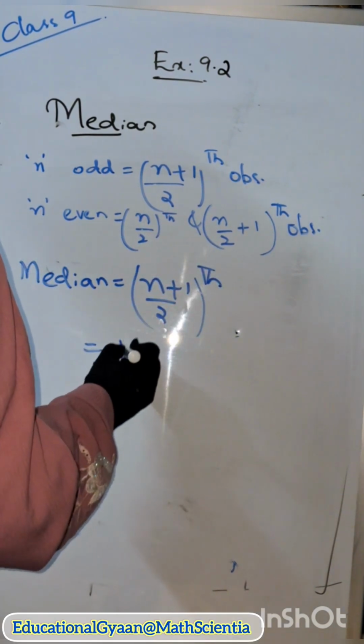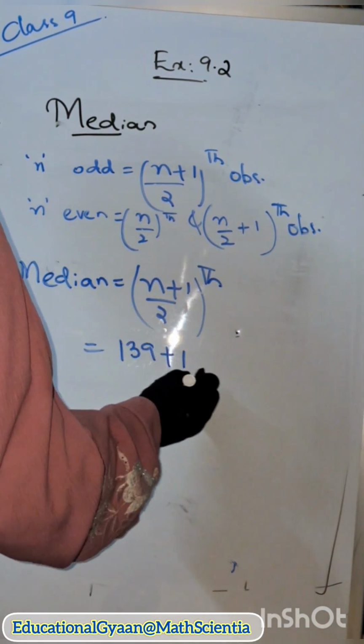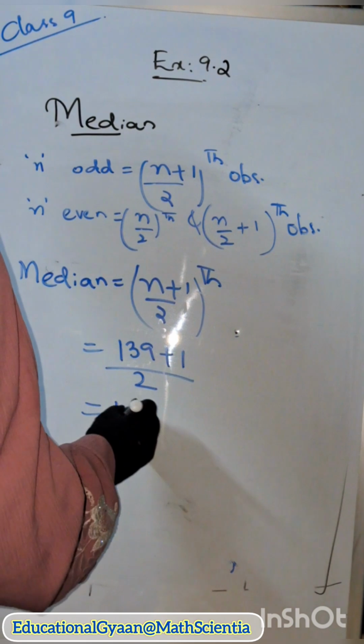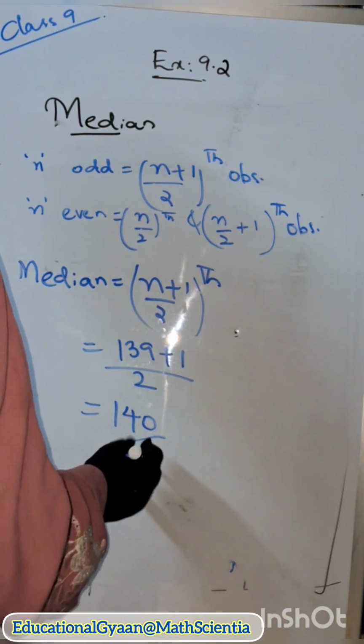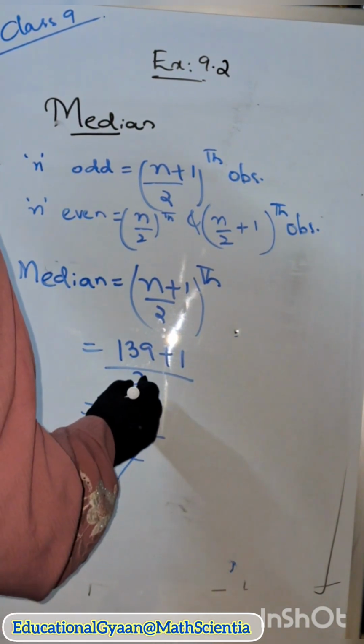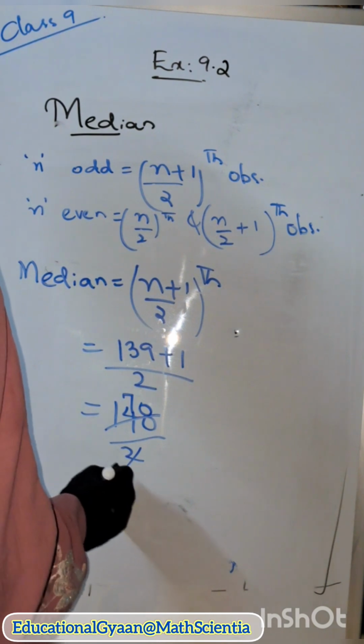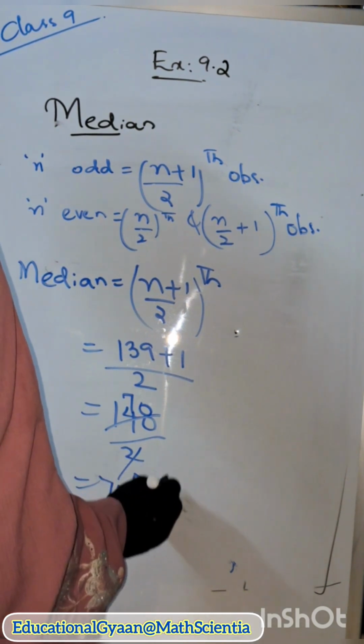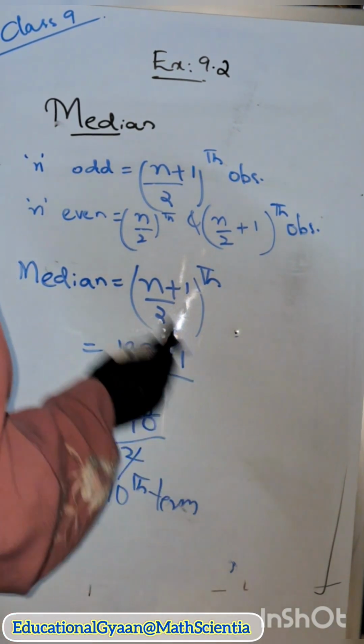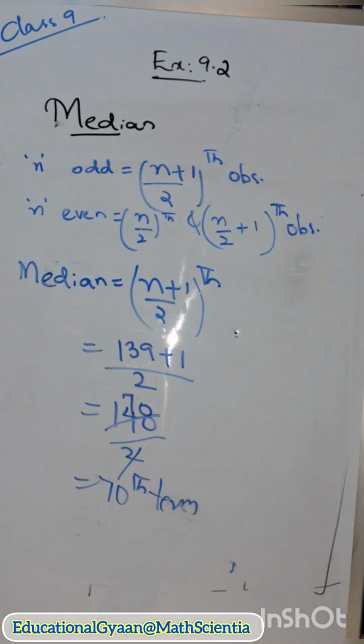This will be 139 plus 1 by 2. 139 plus 1 is 140, and 140 by 2 is 70. So this will be the 70th term. The 70th term in that box is nothing but 23.